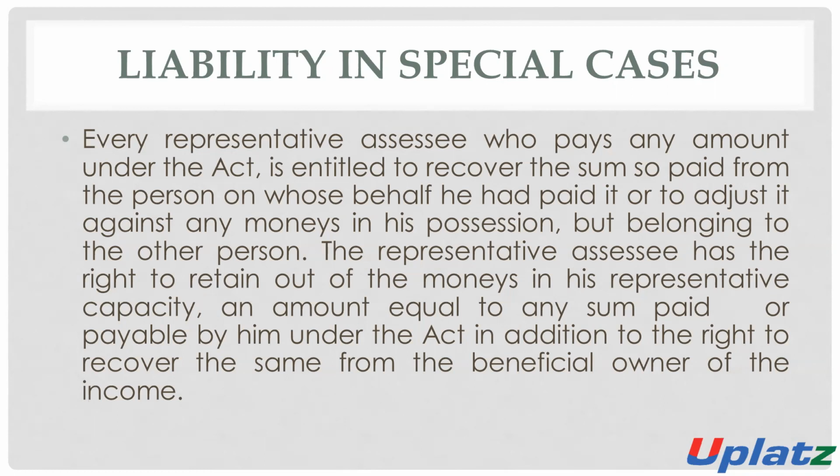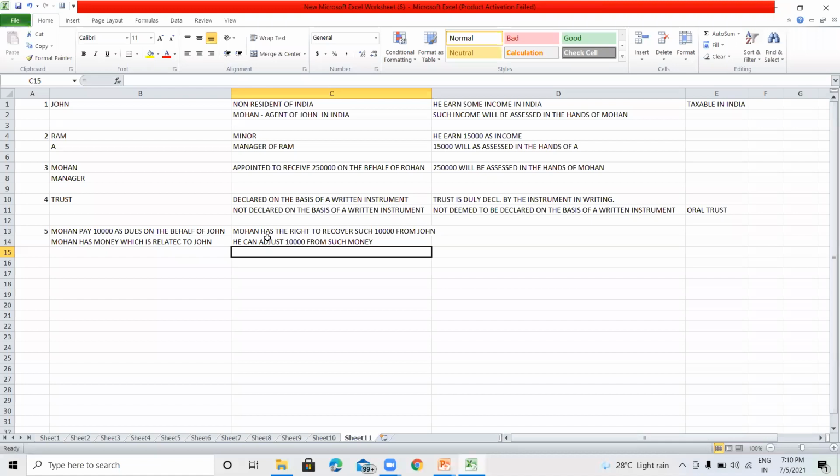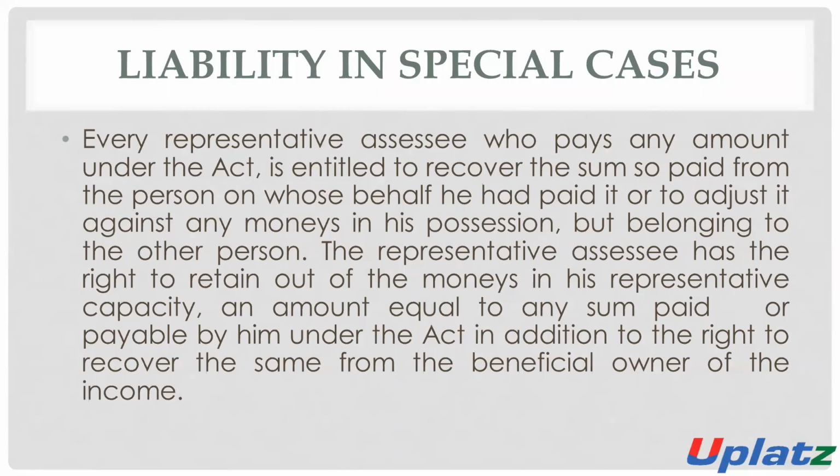Just like in the example, he has paid 10,000 rupees. So Mr. Mohan has the right to retain such 10,000 rupees from John's money, which is paid by him or payable by him as tax dues.